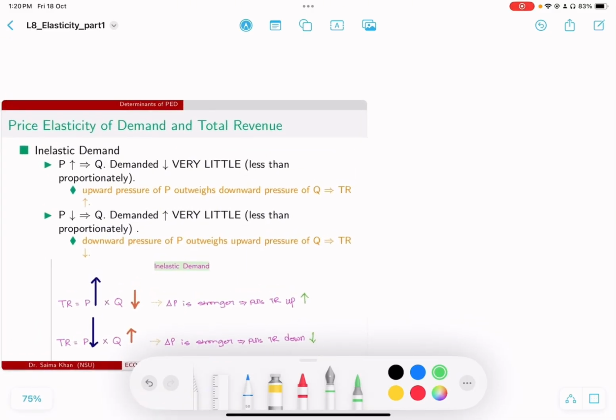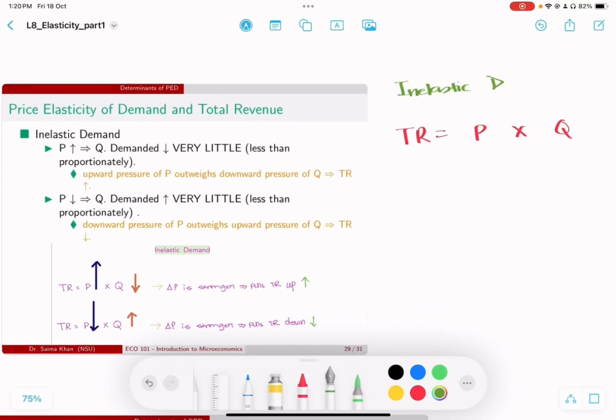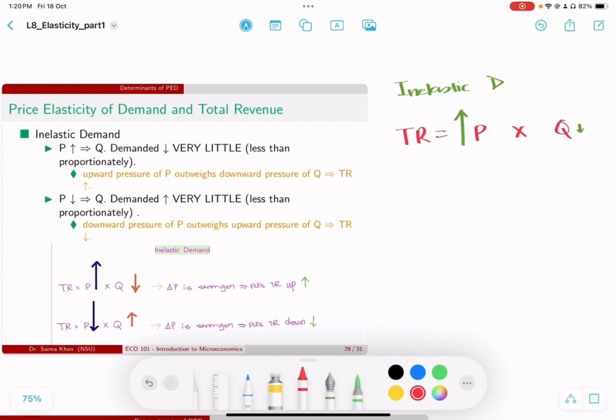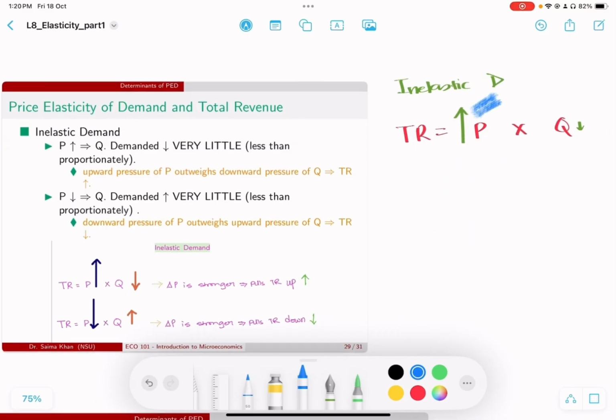So what happens when we are dealing with inelastic demand? Well, in the case of inelastic demand, let's say there is an increase in price. Guess what? There's going to be a response in quantity demanded, but it's going to be really small. So in this case, which impact do you think is going to be stronger? Of course, it is going to be this one, which means what will happen to the total revenue? It is going to be pulled up because the change in price is going to have the stronger impact.